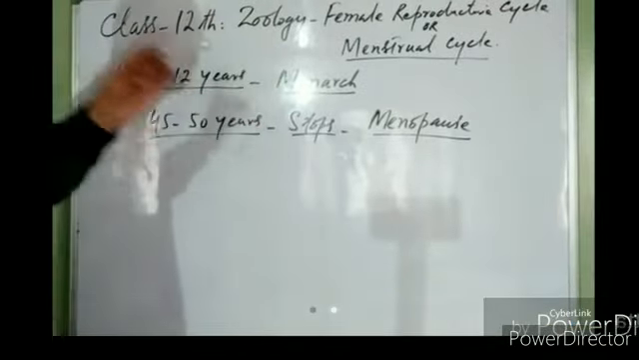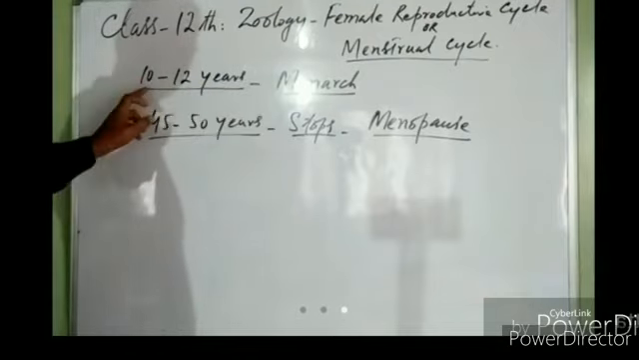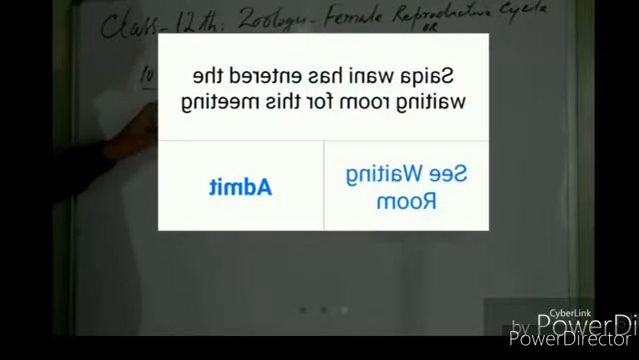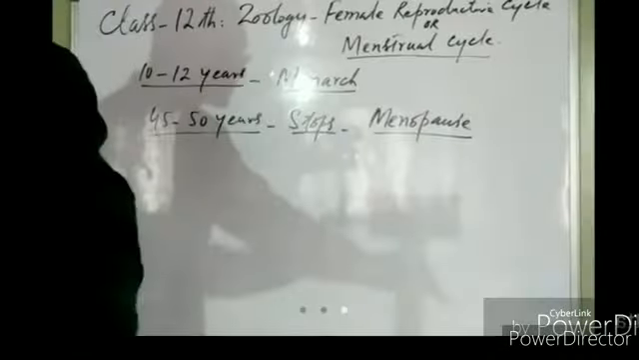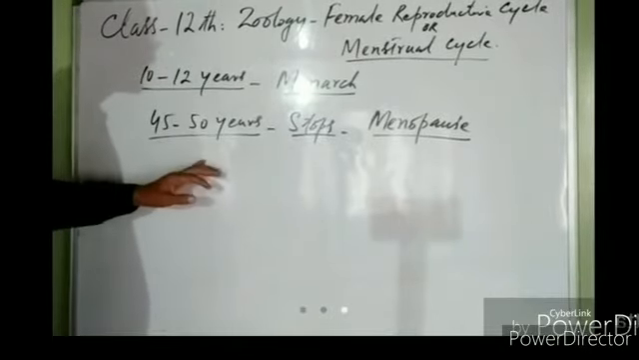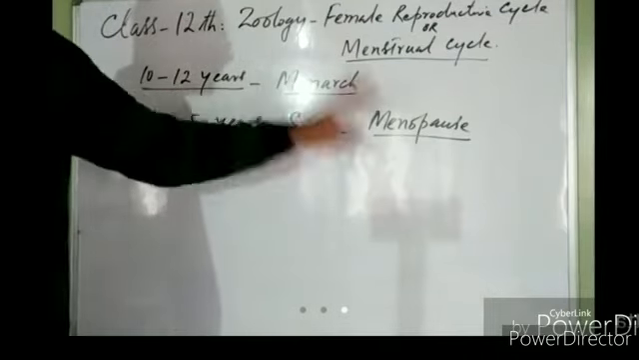So the onset of the menstrual cycle in human females is known as menarche. This menarche occurs at the age of 10 to 12 years. This cycle continues up to the age of 45 to 50 years. When this cycle stops, it is known as menopause, right?